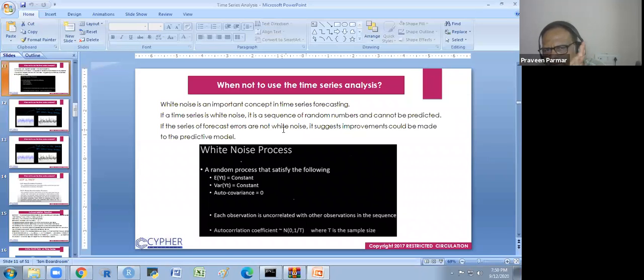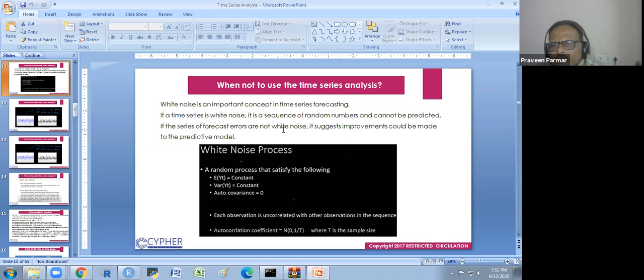white noise over there. So a random process satisfies the following: the mean is constant, the first condition, which is the same for stationary and for white noise. So the mean should be constant and the variance should be constant. These two are the same. And autocovariance, I will explain to you.